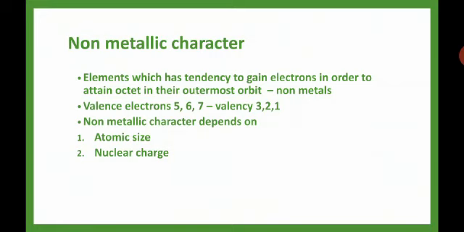Down the group, the non-metallic character decreases because of the addition of new shells. If new shells are there, the nuclear charge increases. Because of this, down the group, the non-metallic character decreases. Obviously, if metallic character is there, we couldn't see the non-metallic character. So opposite to that, you can remember that the non-metallic character decreases down the group and increases across the period.